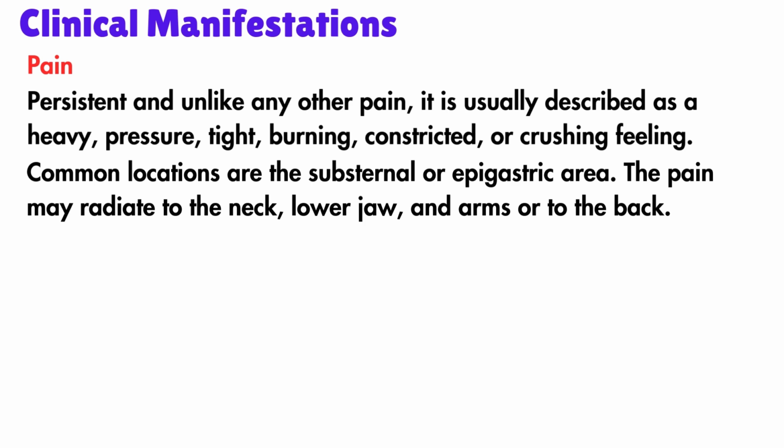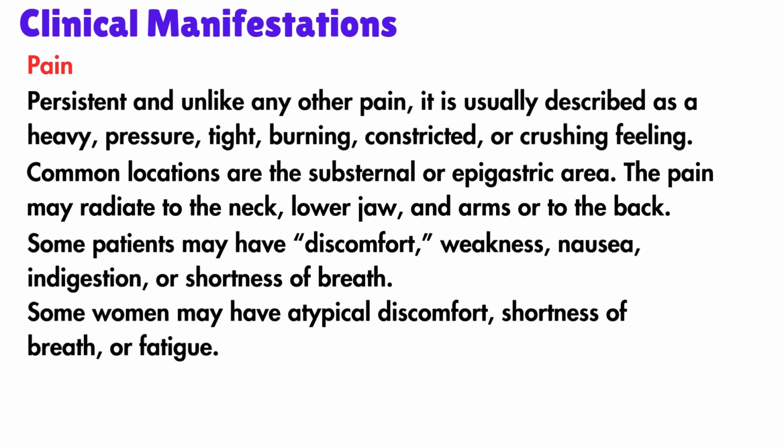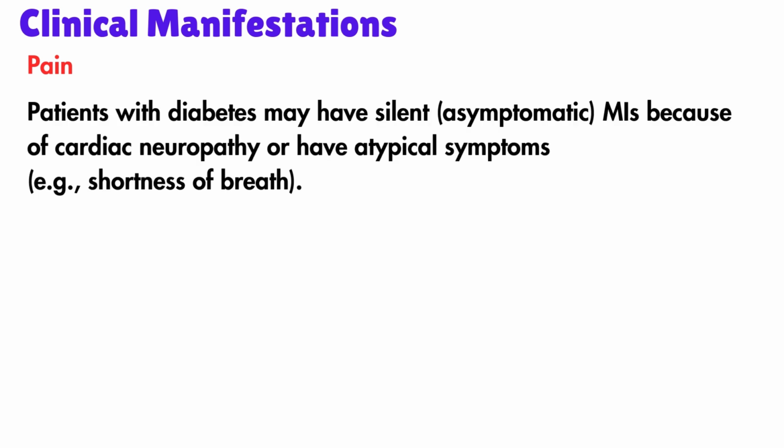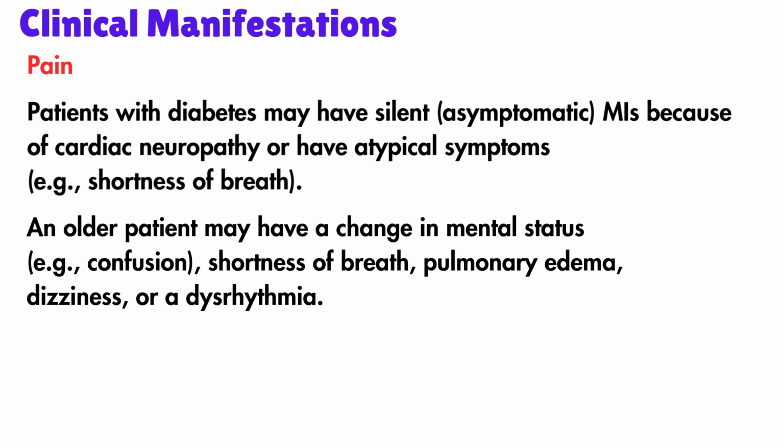Pain may occur while the patient is active or at rest, asleep, or awake. Pain often occurs in the early morning hours. It usually lasts for 20 minutes or longer. Some patients may not have pain but may have discomfort, weakness, nausea, indigestion, or shortness of breath. Some women may have atypical discomfort, shortness of breath, or fatigue. Patients with diabetes may have silent or asymptomatic MIs because of cardiac neuropathy or have atypical symptoms like shortness of breath. An older patient may have a change in mental status, that is confusion, shortness of breath, pulmonary edema, dizziness, or dysrhythmias.